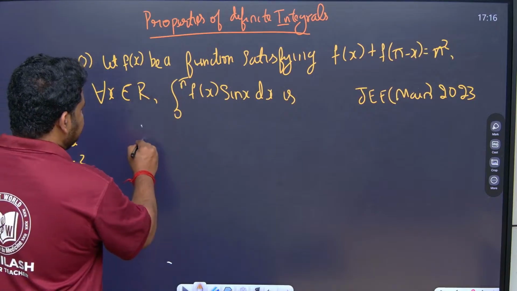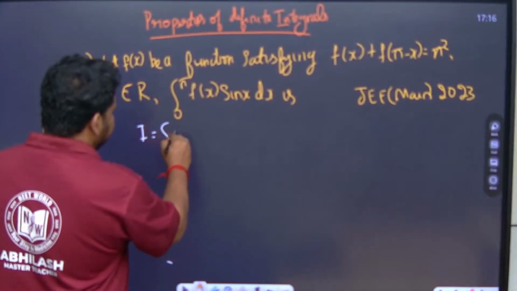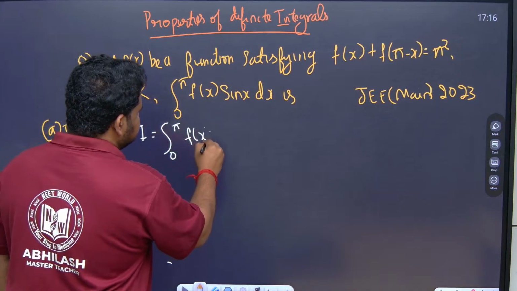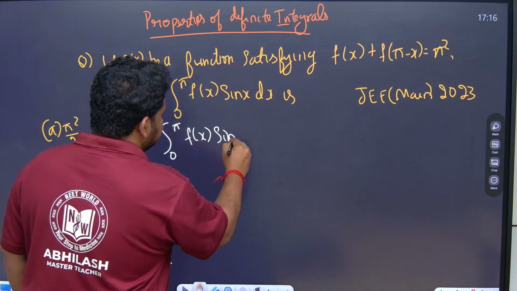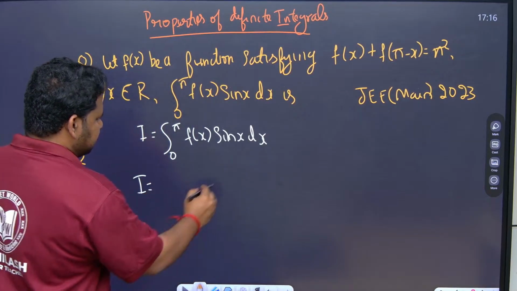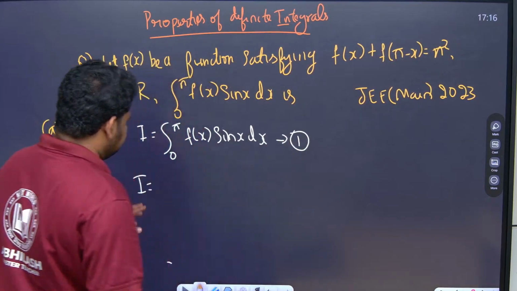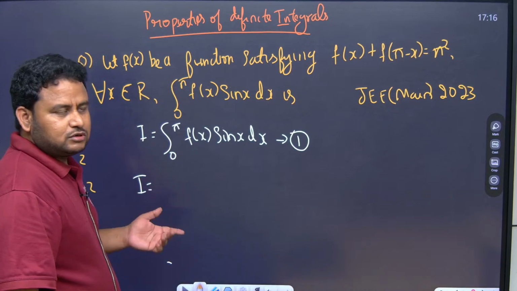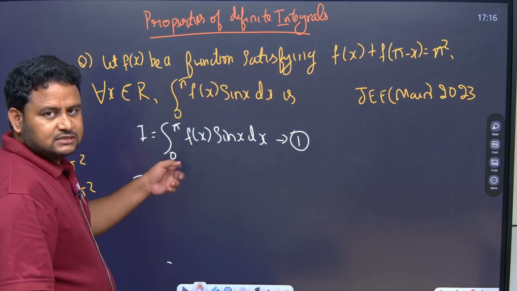So, let me take I is equal to integral 0 to pi f of x into sin x dx. Let this be equation 1. Here I will apply the King's rule, that is, instead of x I will write pi minus x.